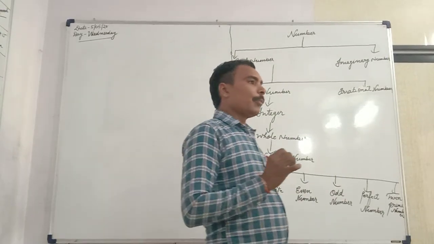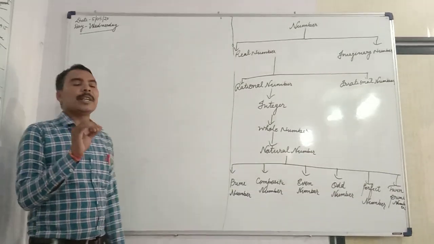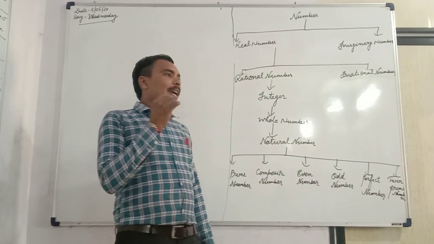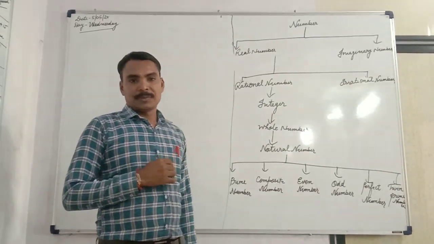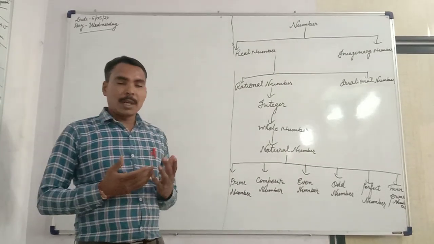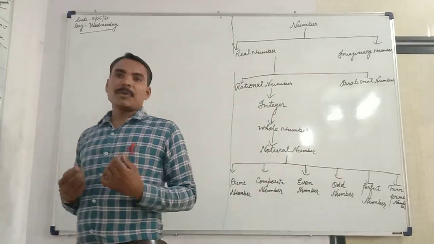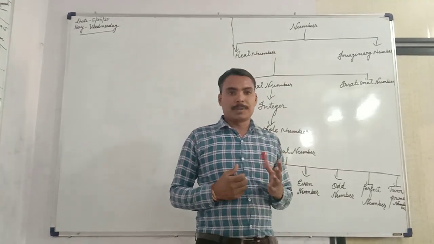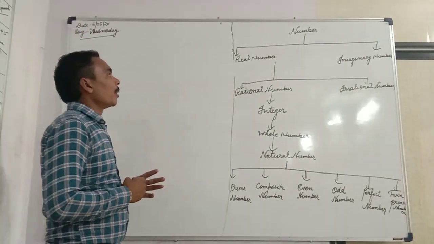We have been performing different operations on numbers, multiplication, division, addition and subtraction. We use sometimes positive integers, sometimes negative integers, sometimes rational numbers, sometimes fractions, sometimes decimal numbers. So here, what are the types of numbers?